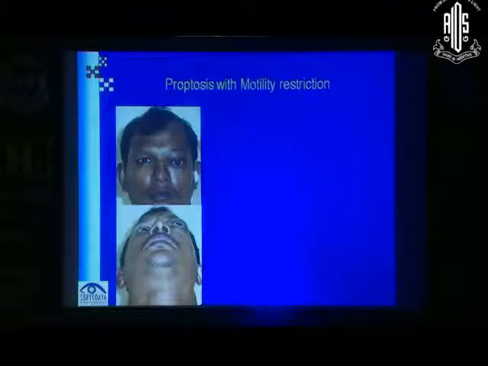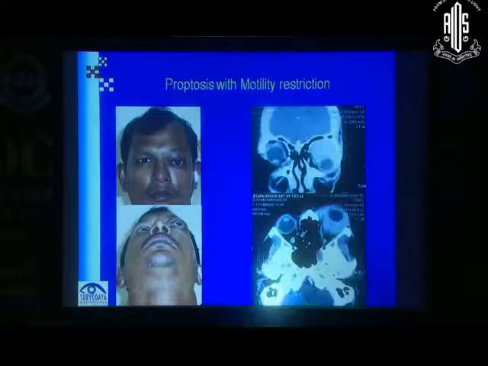That was his complaint. But a disease that responds so well to steroids and keeps coming back, you have to be alert. Okay? And look at the lesion. So you have a lot of soft tissue disease in the orbit around the globe. And what is interesting is the way it is molding around the eyeball. And that is a very pathognomonic sign of a particular malignancy. It's an orbital lymphoma. Okay, and that was proved on biopsy.